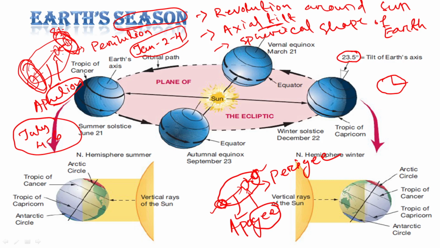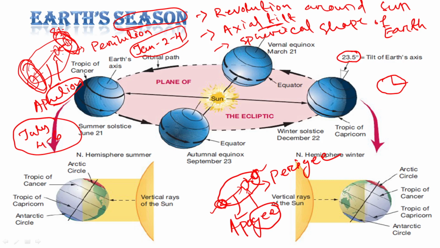Now you might be thinking I am mad, because in December and January we are having winter. You may ask how we are getting more radiation in winter. I have told you in January Earth is nearest.